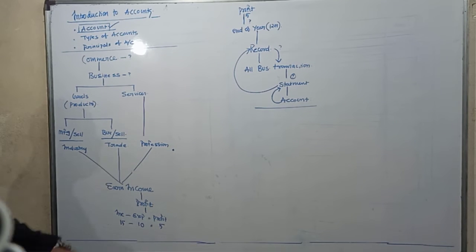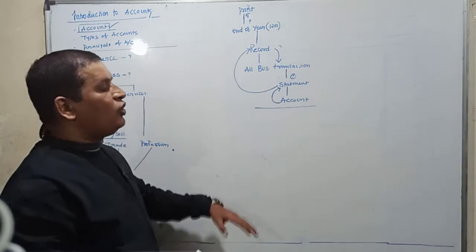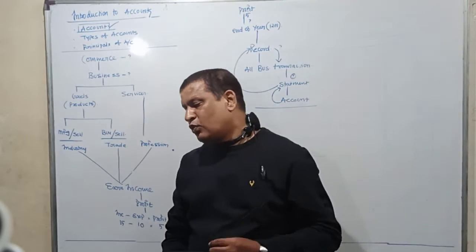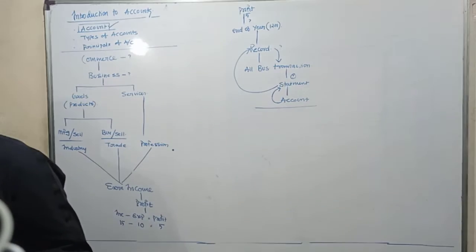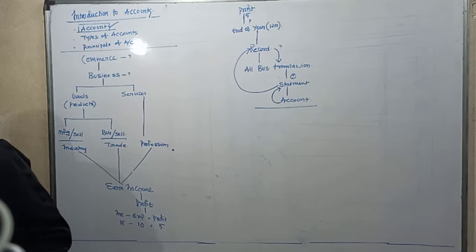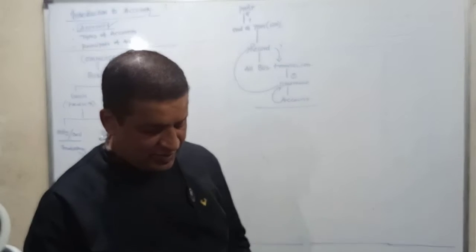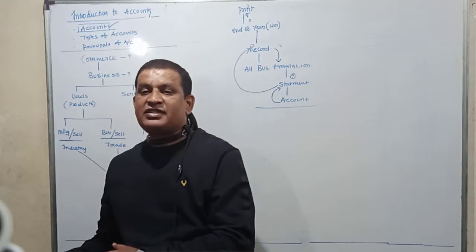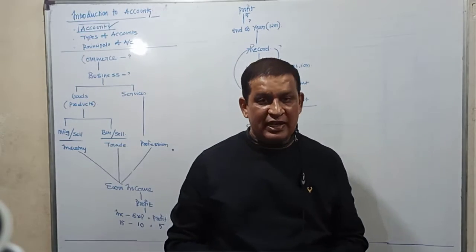We'll just hold it here and we'll just recall what we have understood up to now. So we started off with what? We started off with commerce. And commerce means what? Commerce means business. Business deals in what? Business deals in goods and services. Goods means what? Goods are nothing but products. The business that deals in goods are classified in how many categories?